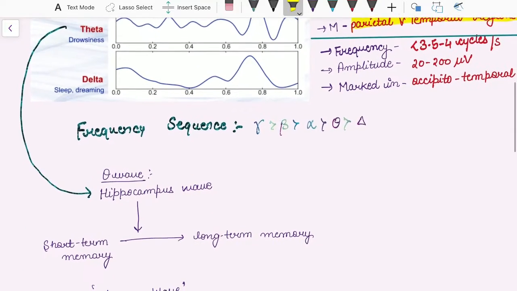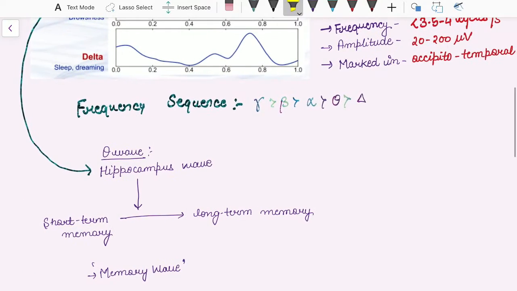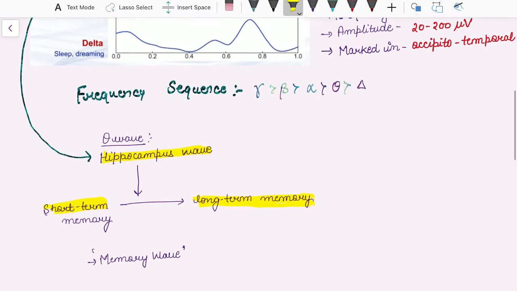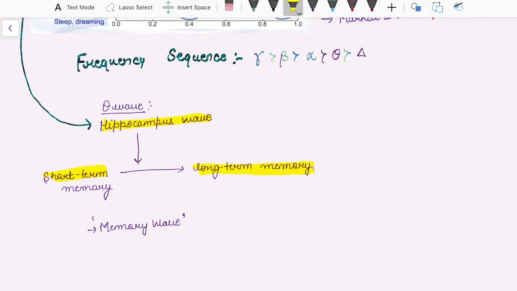Theta wave is also known as hippocampus wave, as the hippocampus function is to convert short-term memory to long-term memory. So, this wave is generated during the process when short-term memory is converted to long-term memory. Hence, it is also known as hippocampus wave and also known as memory wave.